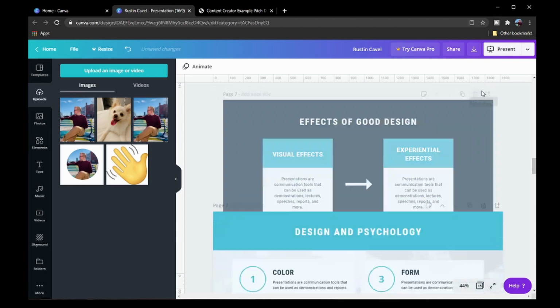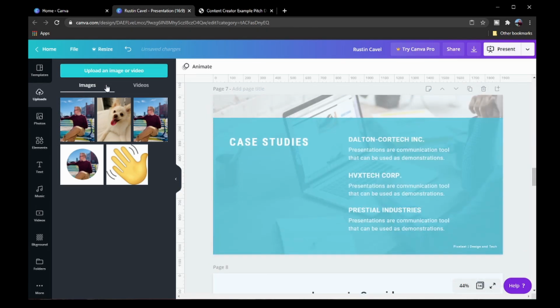Same with this one, we don't really need it. Get rid of this one as well. This template has like 26 pages and we're going to condense it to under 10. So I'm really just looking for the ones that are most suited to my goals and the things that I want a company to know about myself whenever I'm applying.